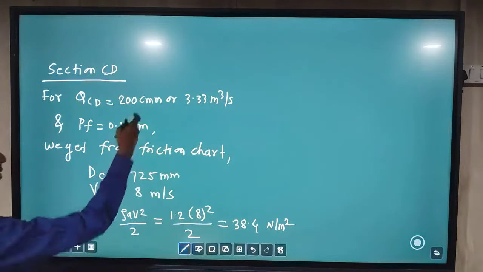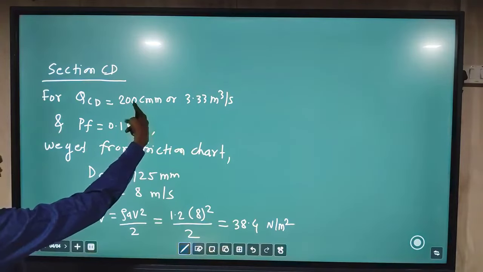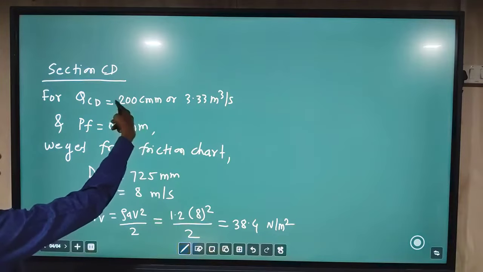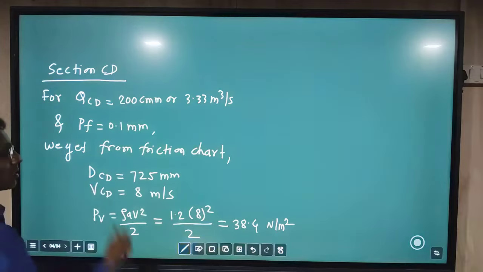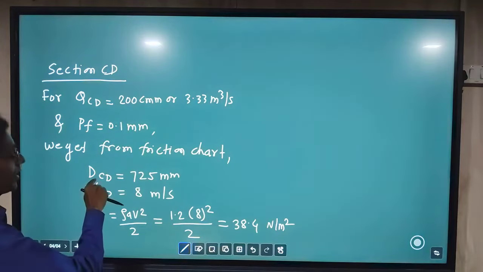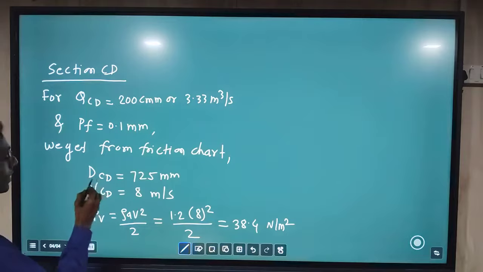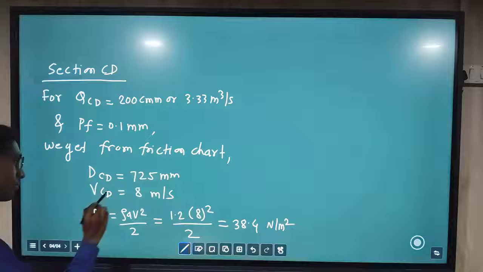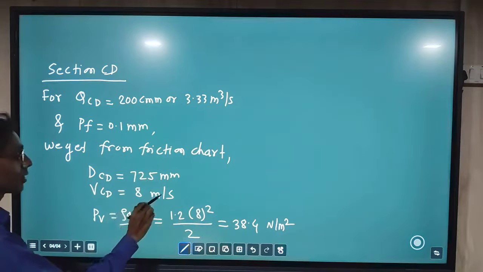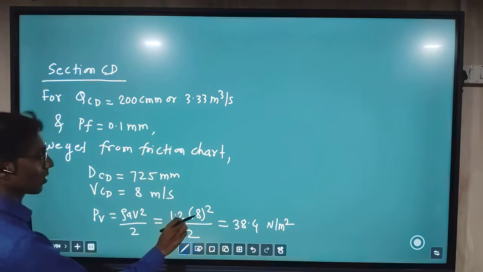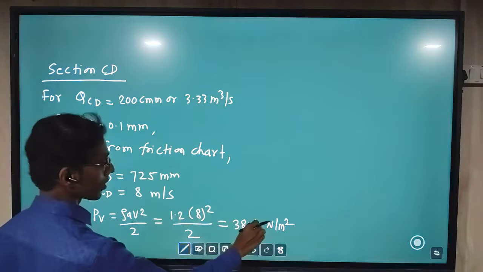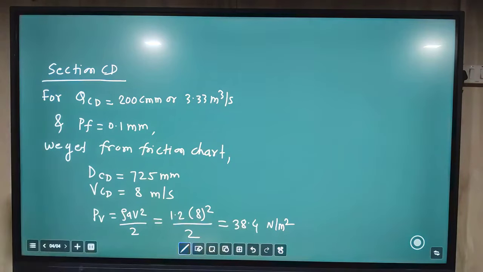By using the friction chart, the intersection point is obtained from these two values, and through that intersection point we find the diameter 725 mm, velocity 8 meter per second, and this dynamic pressure we calculate by putting the value of velocity, that comes in Newton per meter square. Now these values we have to put in the table.